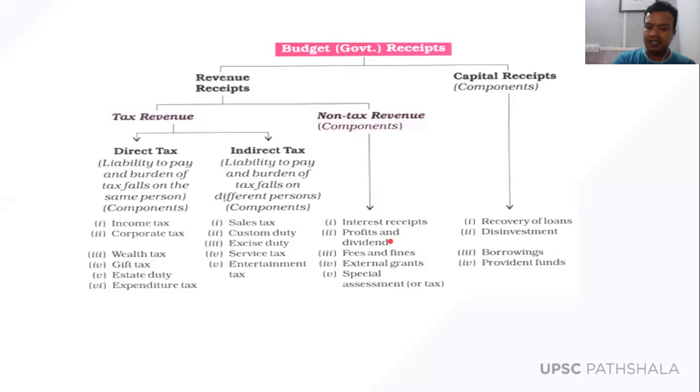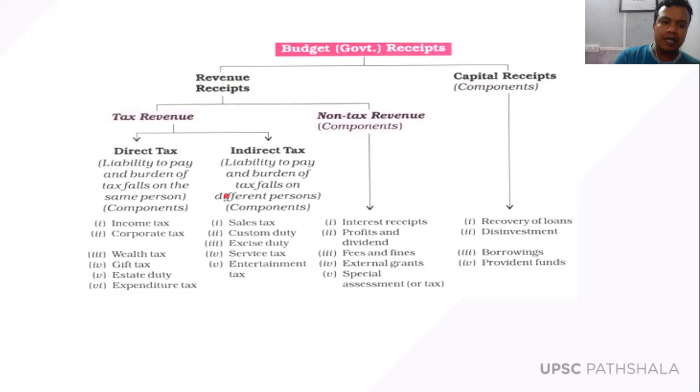Then fees and fines, then external grants. Sometimes the government takes external grants. For example, the World Bank and IMF give grants to the government. That also comes under non-tax revenue, because that revenue is not from taxes. That revenue is from other sources, and that is why it is called non-tax revenue. Got it? Even, for example, when the government disinvests some of its companies, that also comes under non-tax revenues. Disinvestment is again a separate topic, and I'm going to discuss it in detail. But before that, let me first discuss taxes, and then I'll come to non-tax revenues in detail.